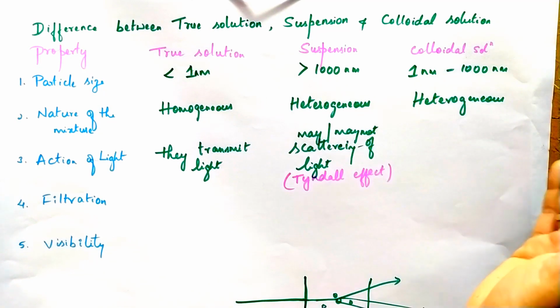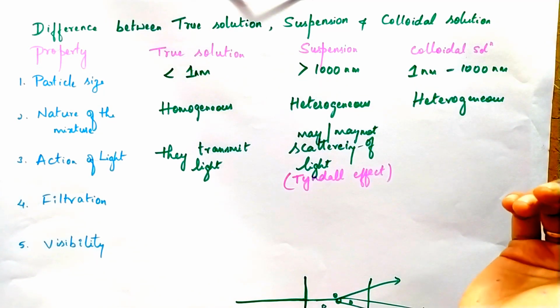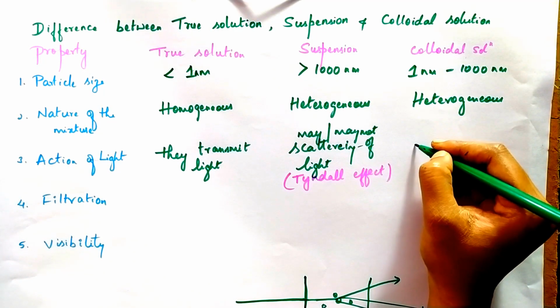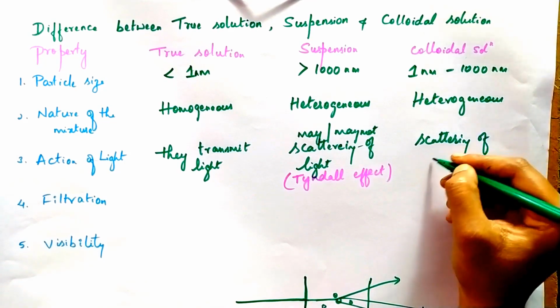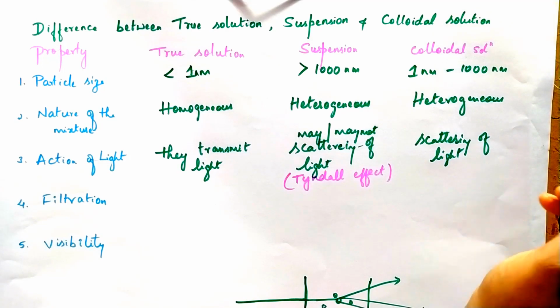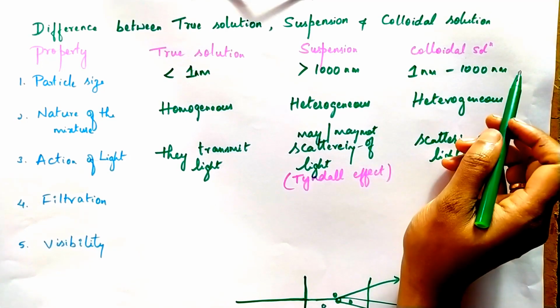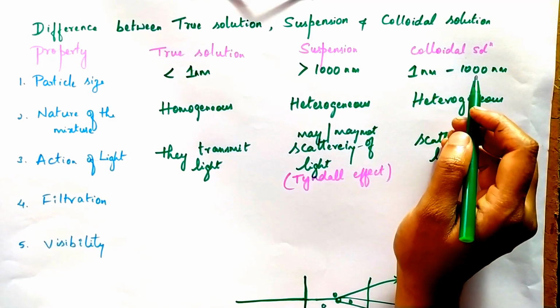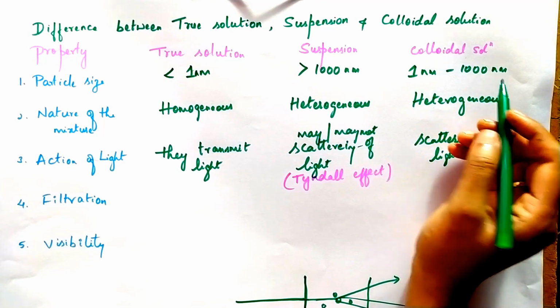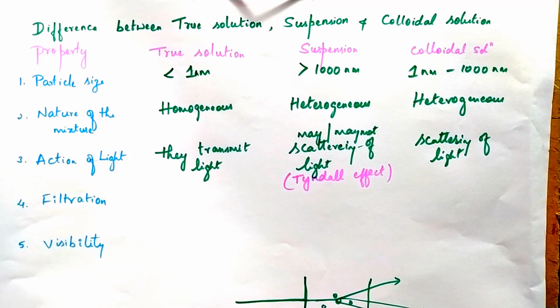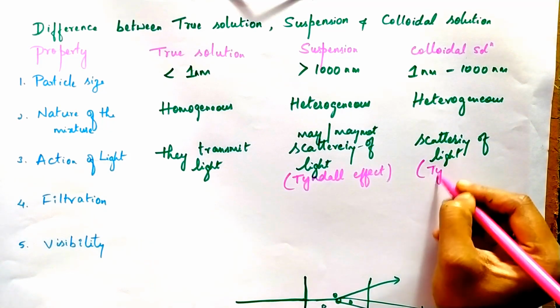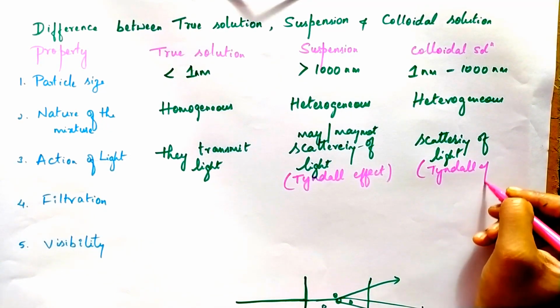Okay. Next, let us move on to the colloidal solution. The colloidal solution scatters the light. The scattering of light takes place in the colloidal solution because of the size of the particle. Here, the size of the particle lies between 1 to 1000 nanometer. Therefore, we can find the scattering of light, also called the Tyndall effect.